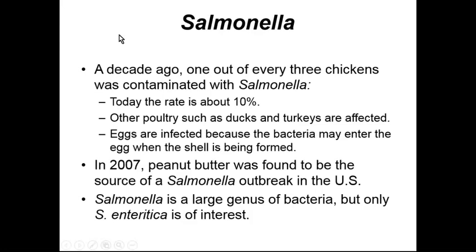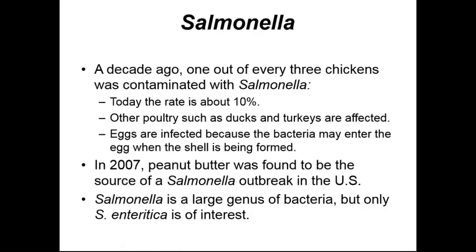Now, if we look at the rate of Salmonella within chickens, it's dropped from about 33% down to about 10%. One of the reasons for this is the increased use of antibiotics within chicken farms. Another reason for this is increased hygiene in poultry farms. If we look at other poultry like turkeys and ducks, they also can contract Salmonella.